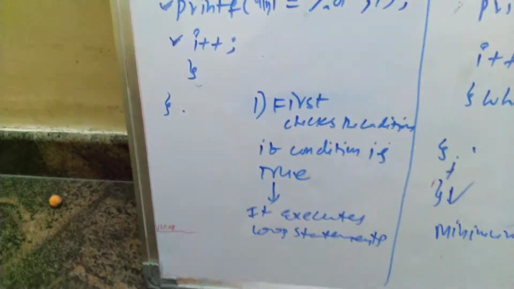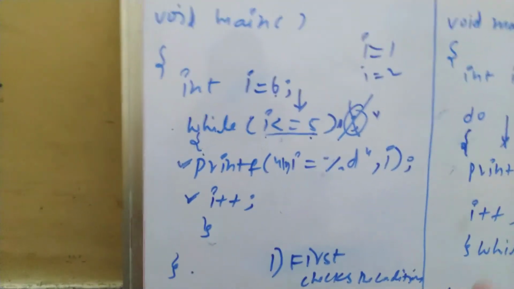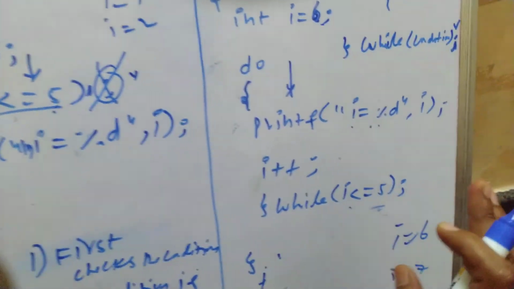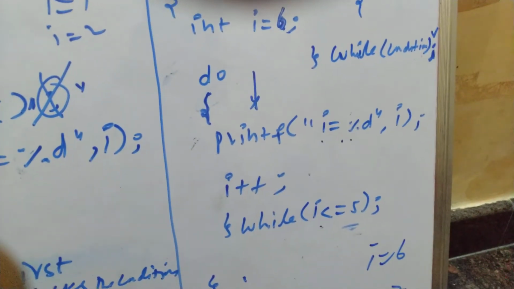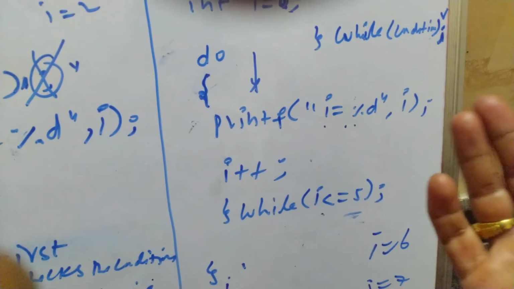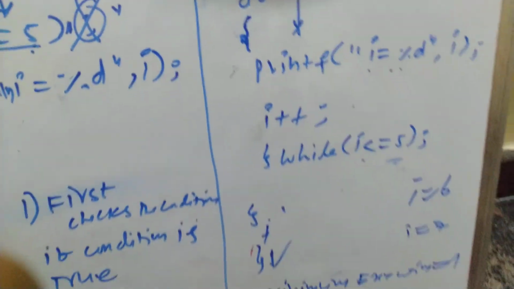But in the case of while, it checks the condition, and if the condition fails, it does not work. Here in do while, initially it does not check any condition. First it gives permission to execute the statements. After that, if the condition fails, it exits from the loop. This is how it works.